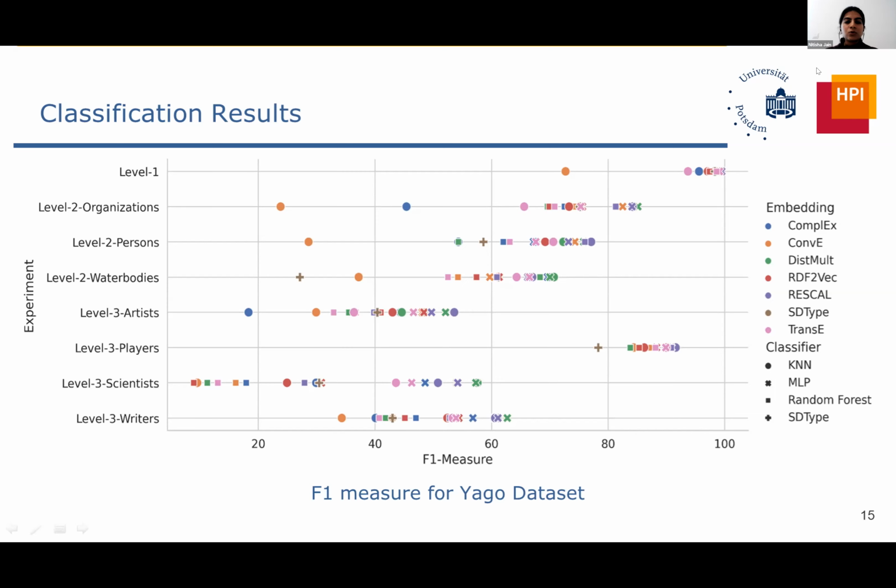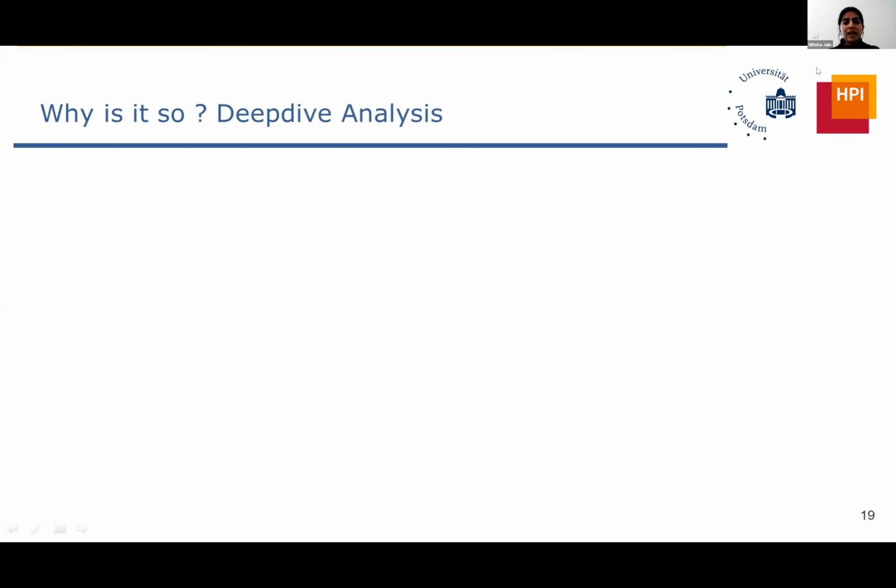Similar results were also observed for clustering experiments, which I won't show here, but we can discuss further. This is for all embeddings, and this is for all types of classification methods. So this was uniformly done. There were no major exceptions. This is just a trend we observed. So we wanted to see why this is really happening.